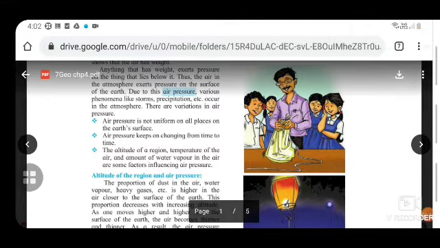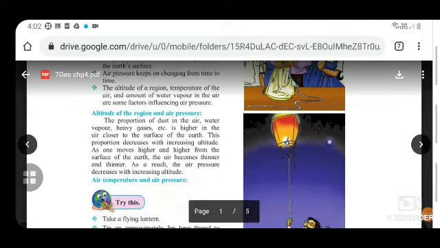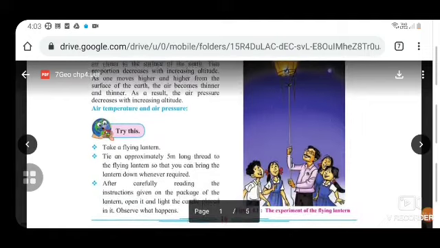The altitude of a region, temperature of the air, and the amount of water vapor in the air are some factors influencing air pressure. Altitude of the region and air pressure: the proportion of dust in the air, water vapor, heavy gases, etc. is higher in the air closer to the surface of the earth. This proportion decreases with increasing altitude. As one moves higher and higher from the surface of the earth, the air becomes thinner and thinner. As a result, the air pressure decreases with increasing altitude.